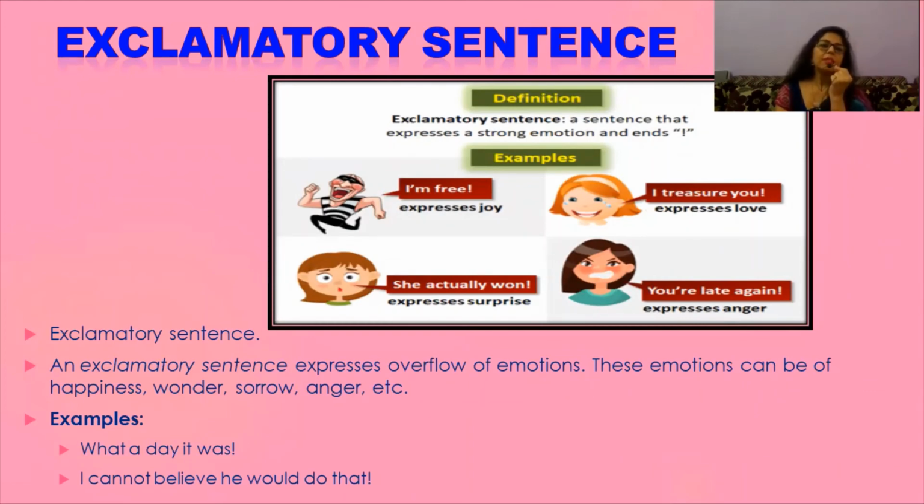So an exclamatory sentence expresses overflow of emotion. These emotions can be of happiness, wonder, sorrow, anger, etc. For example, what a day it was! I cannot believe he would do that! At the end, you can see the exclamation sign.